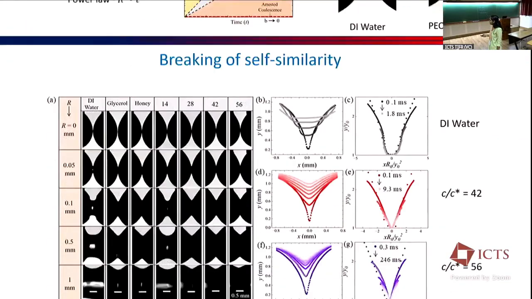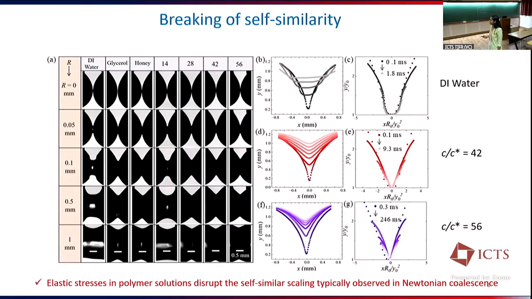These are the snapshots taken from these different videos. We have presented these snapshots at fixed neck radius because, as we know, for all these fluids, the time scale for coalescence is different. For better comparison, we present them at fixed neck radius.